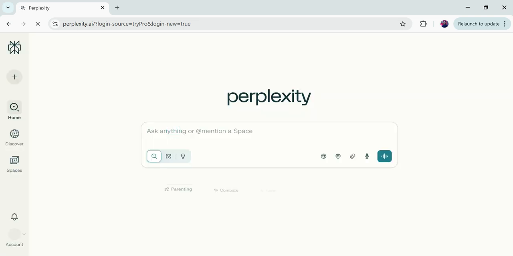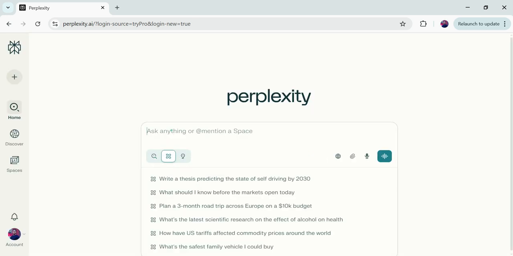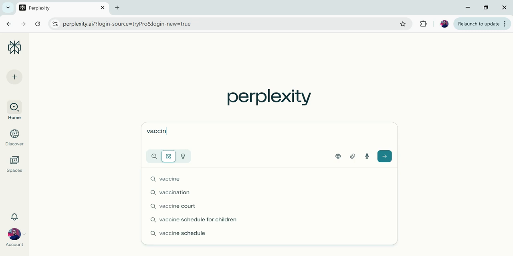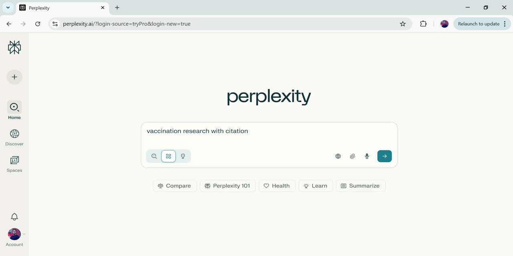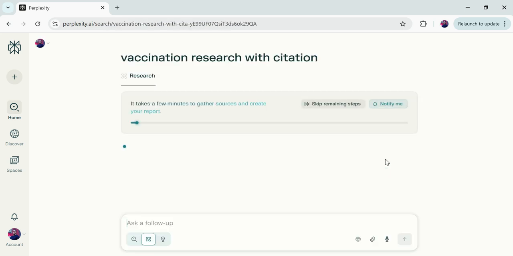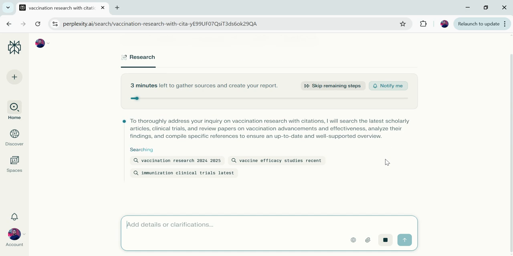Let's say here we want a deep research about vaccination research with citation. So it will provide you the complete research, and it will also provide you the citation that you can use in your articles as well. So I'll just click on the continue button. It will start doing its research, and it will provide you all the details here in just 3 minutes.